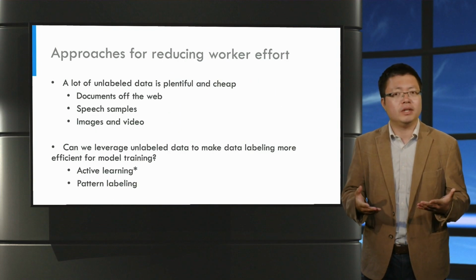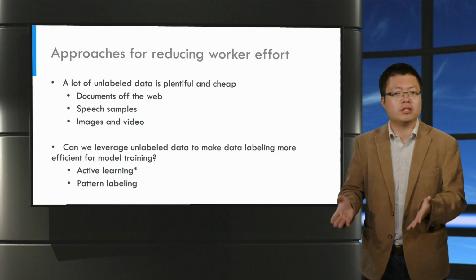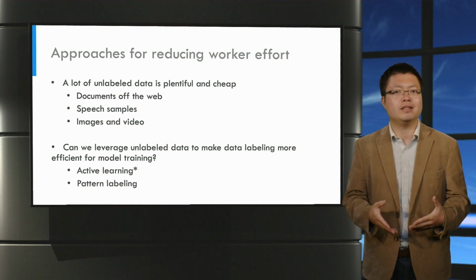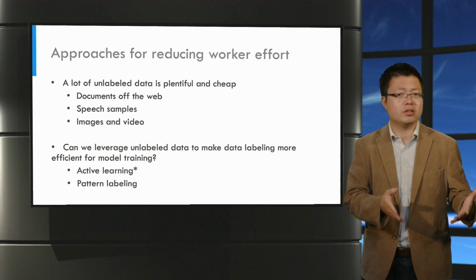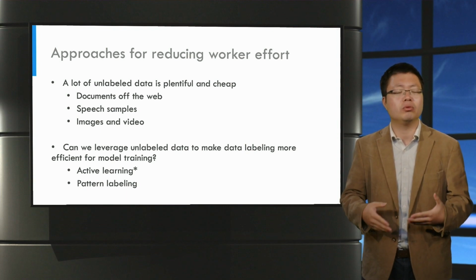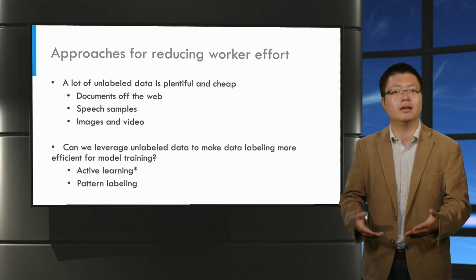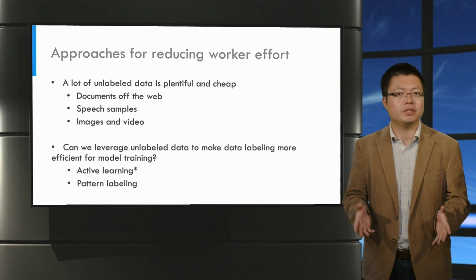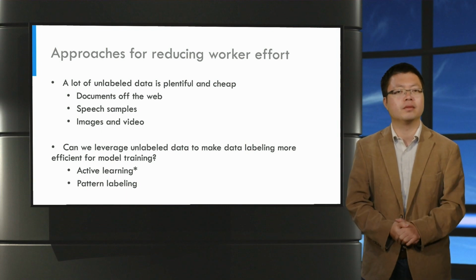But what can we do to reduce worker effort and the cost? Well, one thing that we need to keep in mind is that it's the labels that are costly to obtain, but usually it is very easy to get access to a large amount of unlabeled data, for example, documents of the web, speech samples, images, and videos.